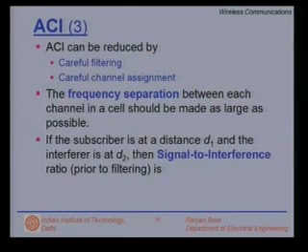If a subscriber is at a distance d1 and the interferer is at a distance d2, then the interference value will be determined by d1 and d2, and the signal to interference ratio prior to filtering is given by S/I = (d1/d2)^(-n). The same philosophy, the path loss exponent works inversely with respect to the distance.